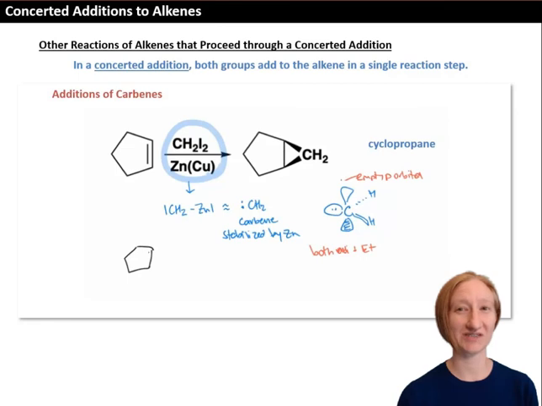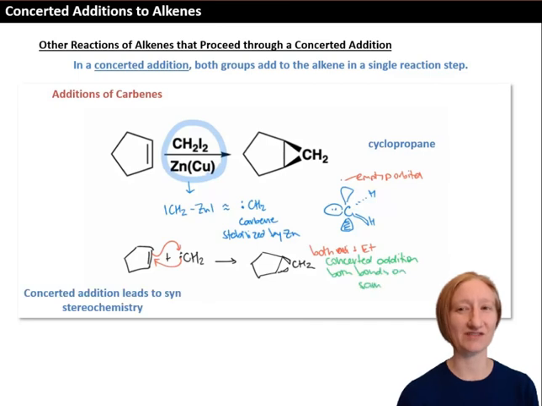So when carbenes react with an alkene, the alkene will attack the empty orbital, the electrophilic site, and then the nucleophilic site, the lone pair, will attack the other carbon of the alkene. This results in two new carbon-carbon bonds and a three-membered cyclopropane ring. These steps happen at the same time, and both of the new carbon-carbon bonds must form on the same face of the alkene. The concerted nature of the addition leads to syn stereochemistry.